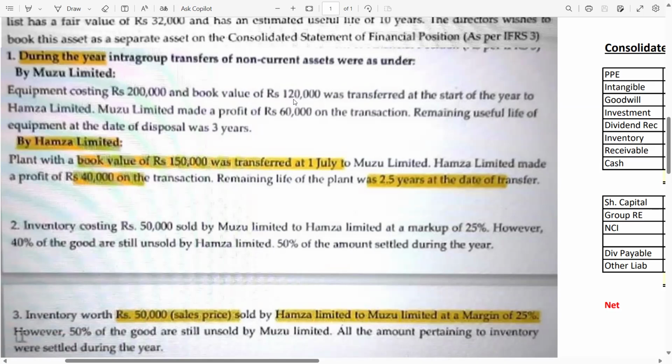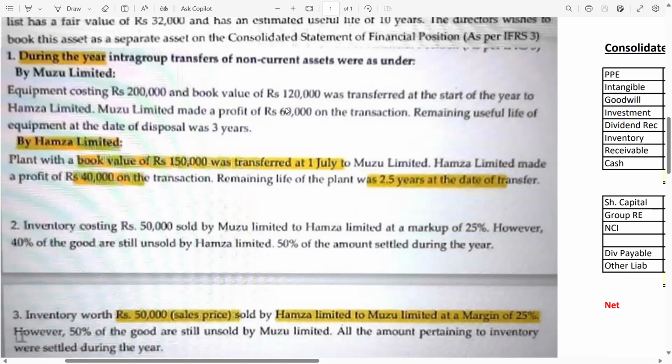So we have to compare with fair value. Now, M Limited made a profit of rupees 60,000, but you can see there is no disposal price. There is no disposal proceed. Why? The examiner just gives you the book value and the gross profit or gain, which is 60,000. So how do we calculate the disposal proceed? Of course, 60,000 plus 120,000, you will get the disposal proceeds. This is how the examiner can play with you in your exam.